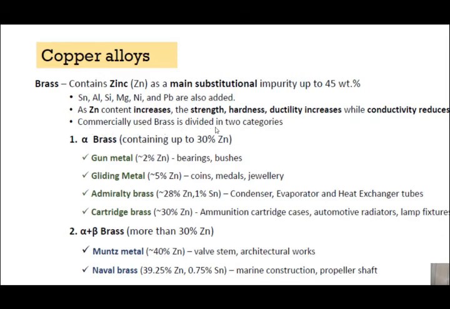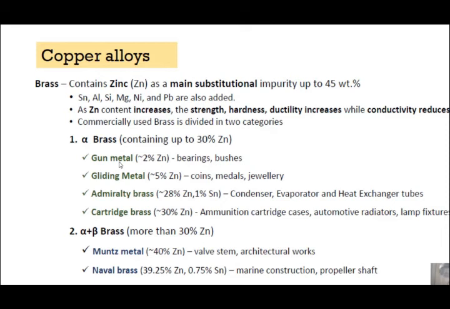Commercially used brass is divided into two categories: alpha brass and alpha plus beta brass. In alpha brass, the zinc percentage is up to 30%, and in alpha plus beta brass the zinc percentage is more than 30%, but in brass maximum it is up to 45%. That means in alpha plus beta brass it is 30% to 45%.